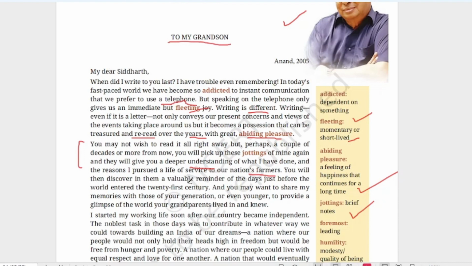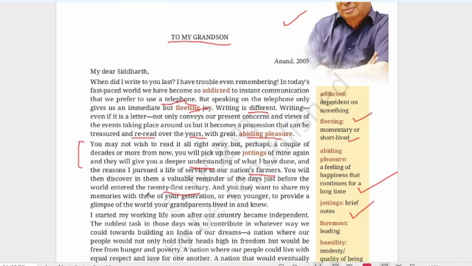You will then discover in them a valuable reminder of the days just before the world entered the 21st century. So he's saying that now you may not understand to that extent, but when you read it later, you may discover in these letters what the things are that he wants to share. All this you will understand later.